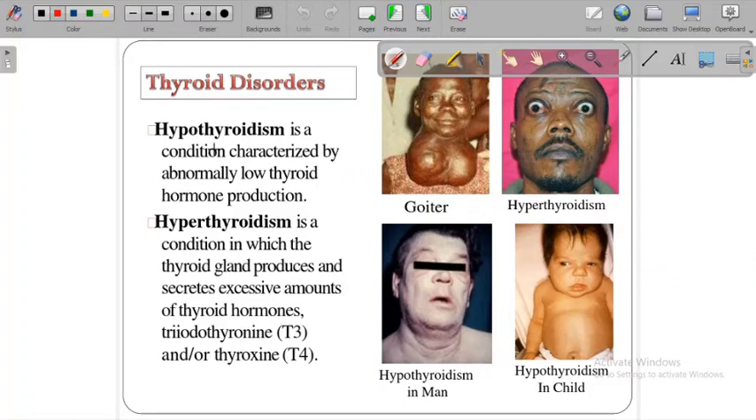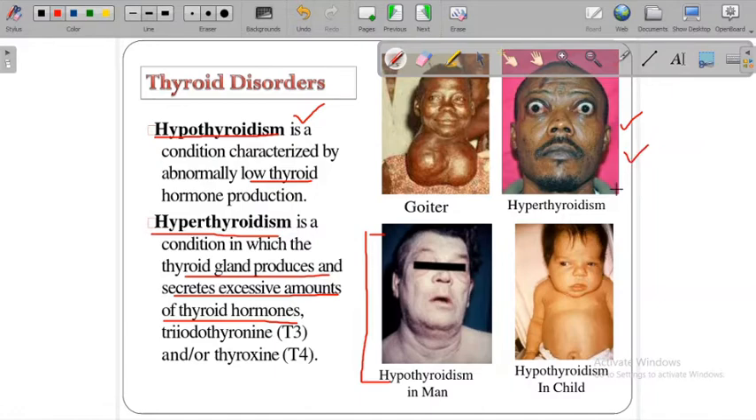If you see the disorders, the people who don't produce an ample amount of thyroid hormone, or abnormally low thyroid hormone production, will go ahead with hypothyroidism. This is the man with the hypothyroidism characteristic. And hyperthyroidism is the condition in which the thyroid gland produces and secretes an excessive amount of thyroid hormone, that is T3 and T4. Here you can see hyperthyroidism, or the goiter also, right?